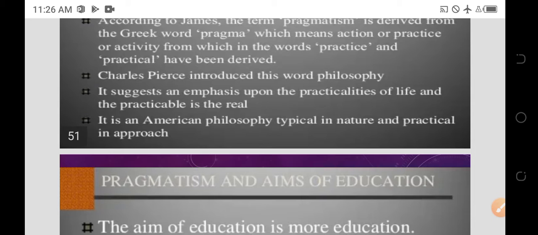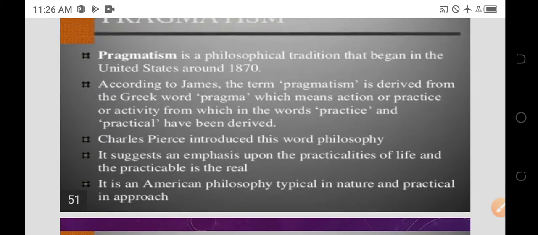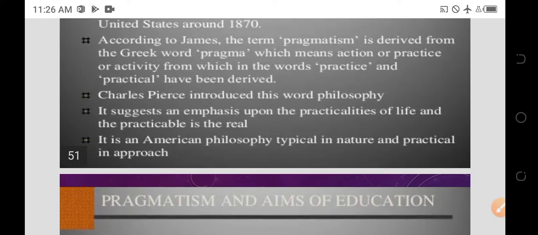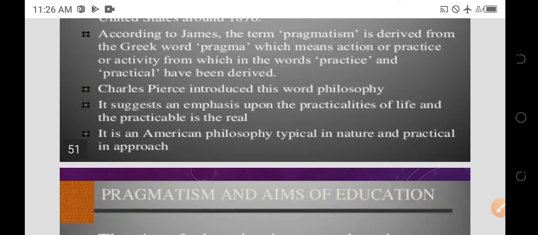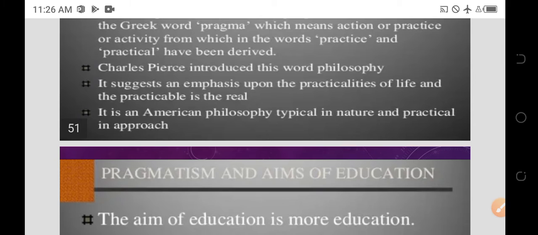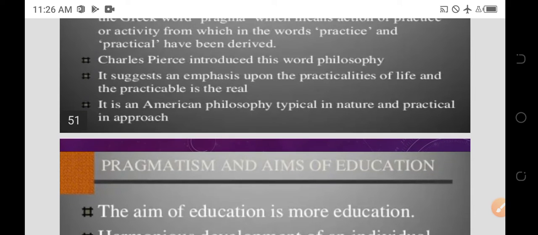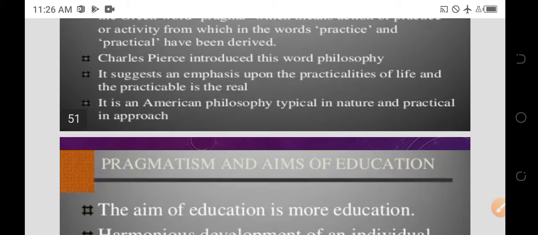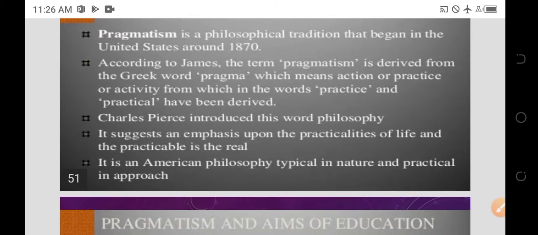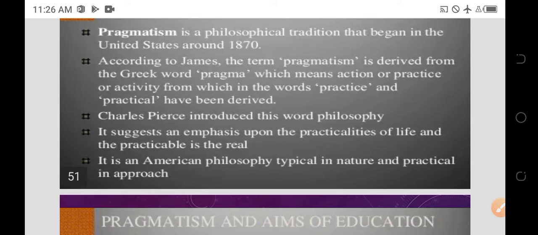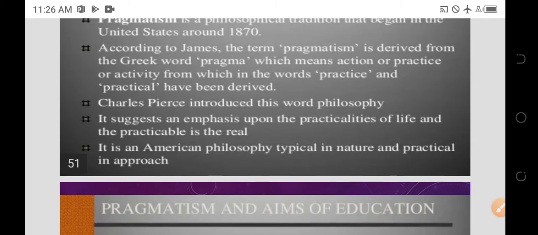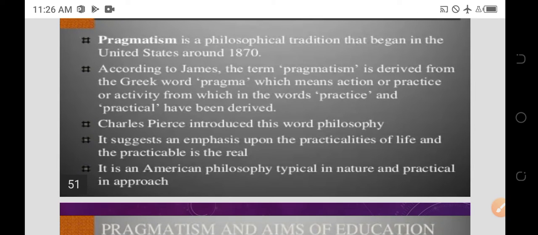Charles Peirce introduced this method. So here pragmatism is Charles Peirce. It suggests an emphasis upon the practicalities of life and what is practicable in the real world. It is an American philosophy, typical in nature and practical in approach. So this is pragmatism. It was introduced in 1870 in the US, and the father of pragmatism is Charles Peirce.